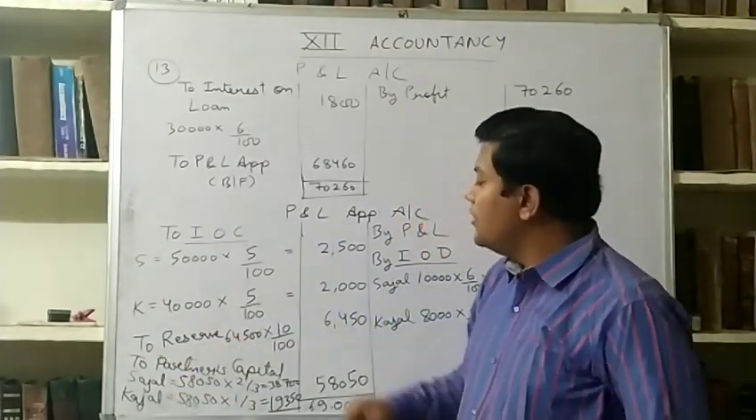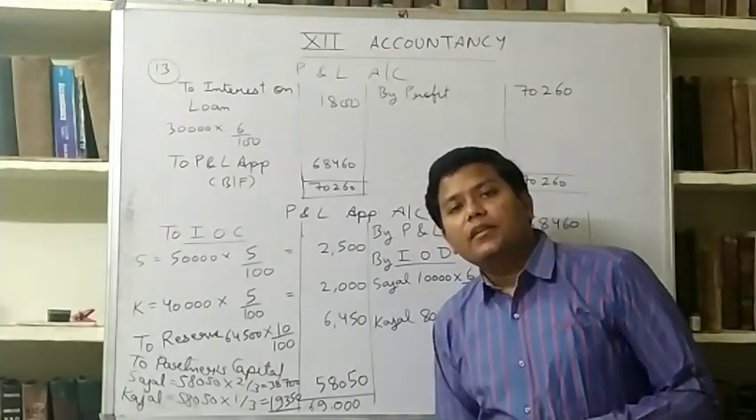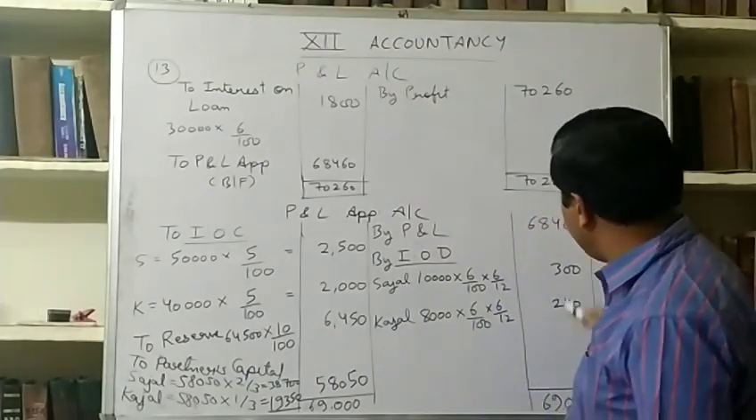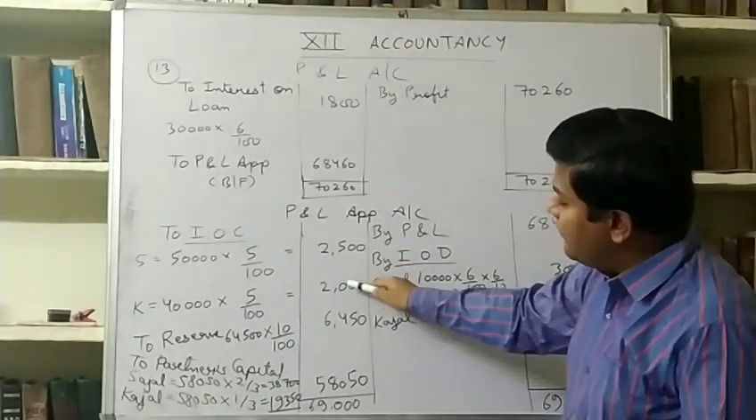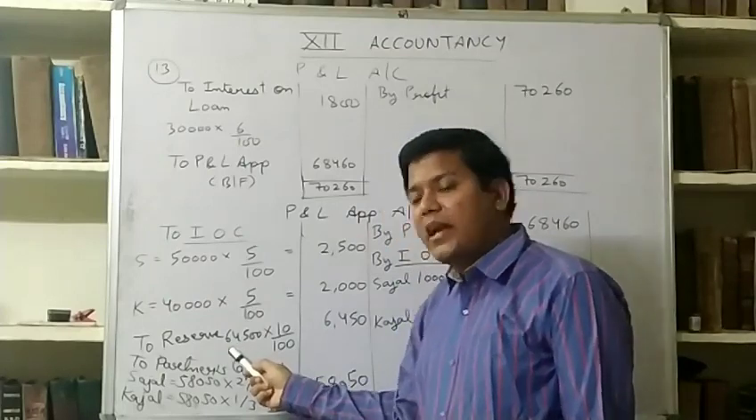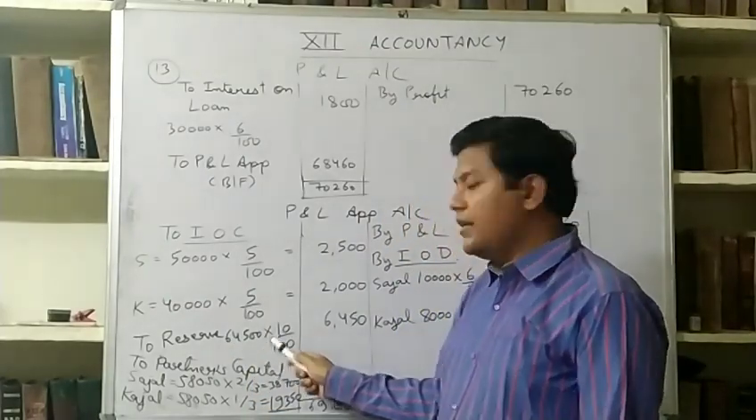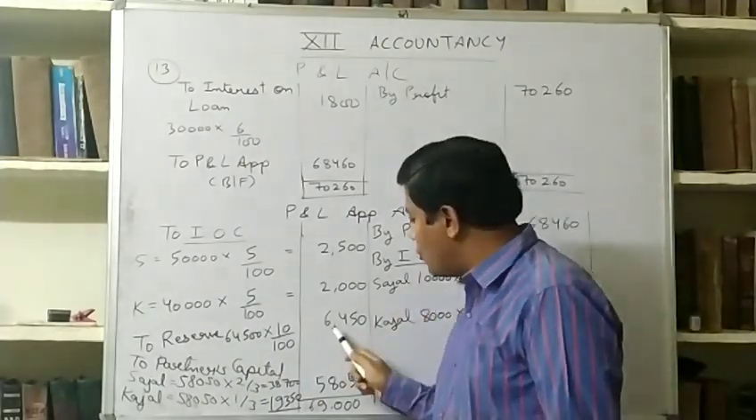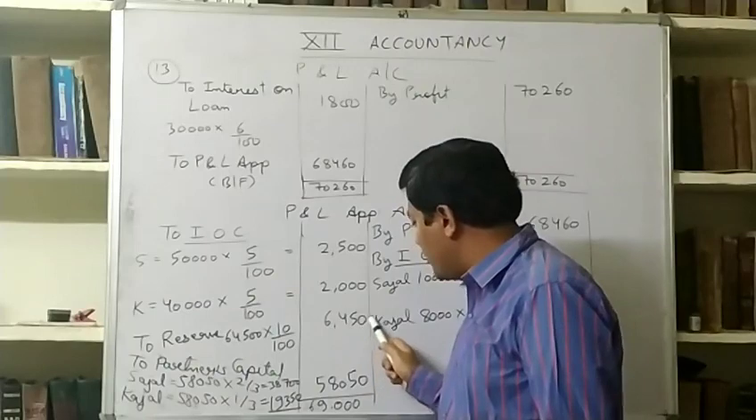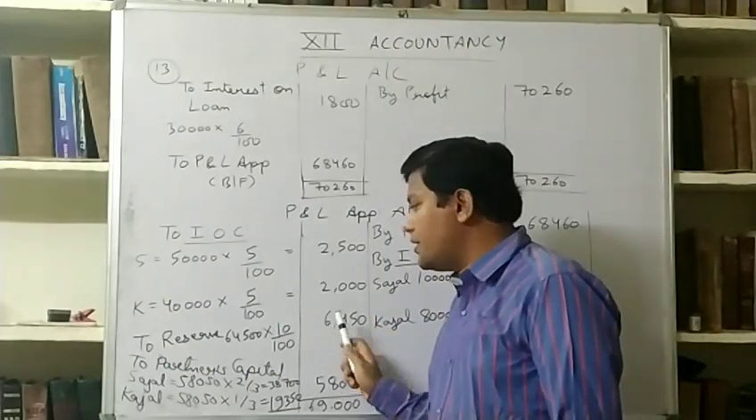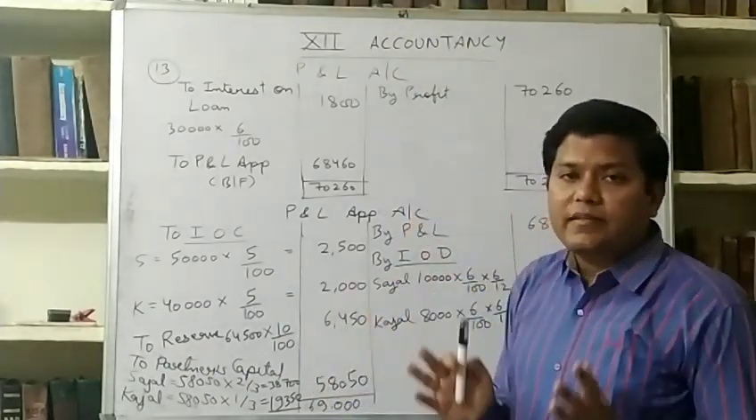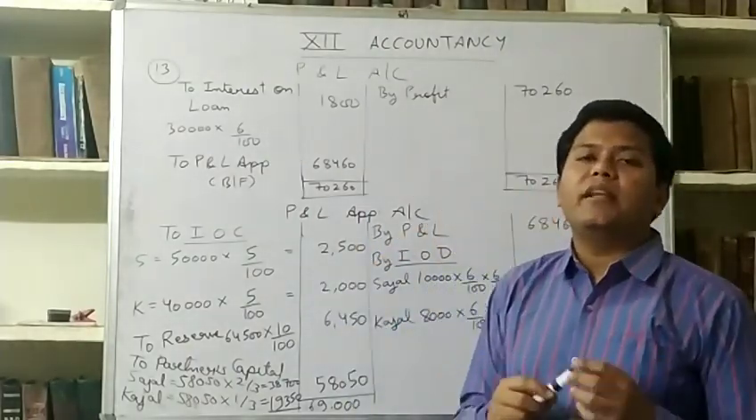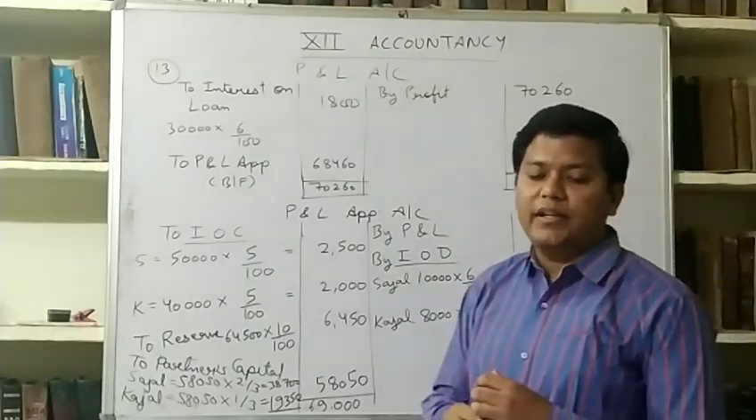We have to transfer 10% of the divisible profit to reserve, and to calculate the divisible profit we will add these three and subtract these two. Then we will get 64,500, and we will calculate 10% of this and transfer to reserve 6450. Remember, this will not go to partners capital account. It will not be shown in partners capital account because it is not given to partner. It has been reserved by the firm for future contingencies. It will be shown in balance sheet, which we will study later.